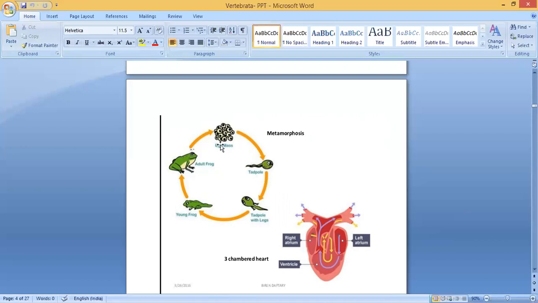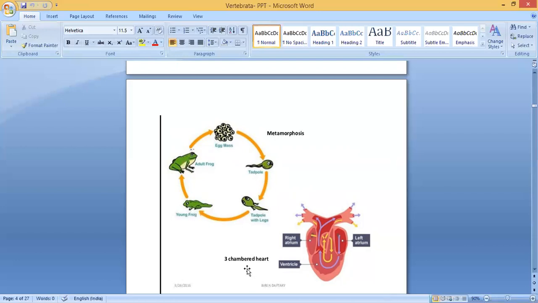The reason is that the chance of survival is very low. Suppose the frog is in a pond. You can see that when the fishes are there, they will eat the eggs, so very few eggs will hatch out. Okay, so this is the egg mass, and it will form a tadpole. During this stage they use gills for respiration, and then a tadpole with legs. See, legs are formed. Again here you can see a young frog, which will become an adult frog.